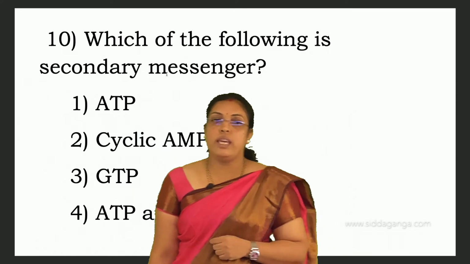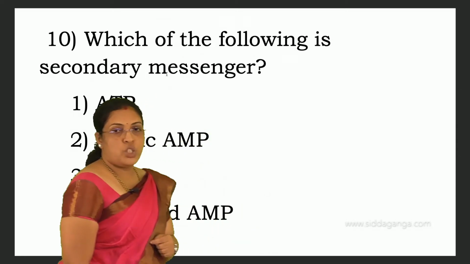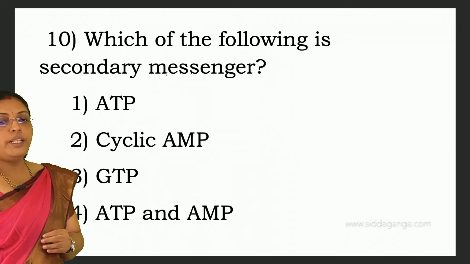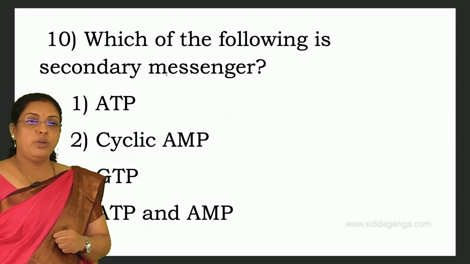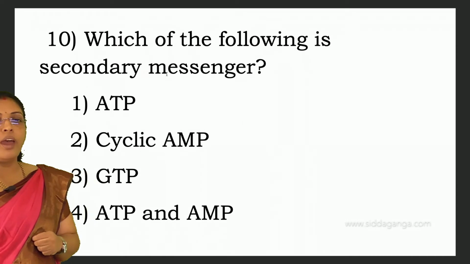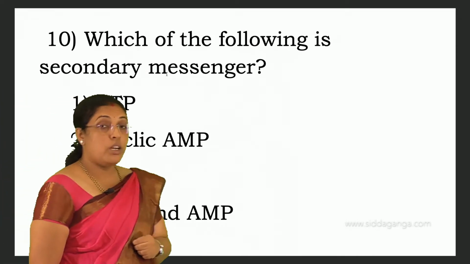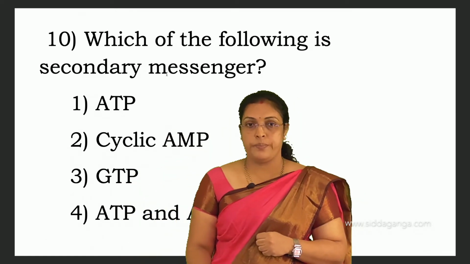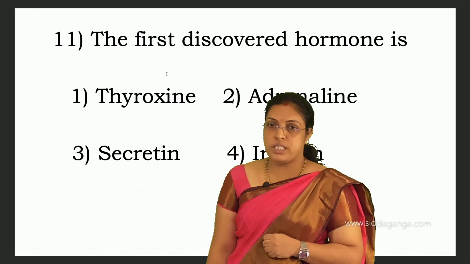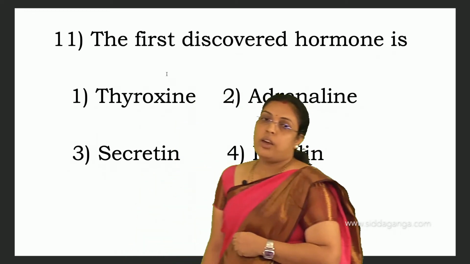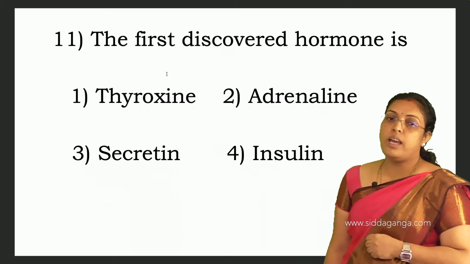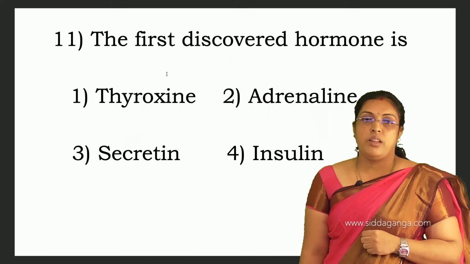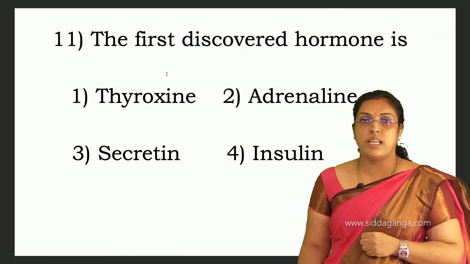Which of the following is a secondary messenger? ATP, cyclic AMP, GDP, ATP and AMP are given. We know that cyclic AMP acts as a secondary messenger for hormones with membrane bound receptors. The first discovered hormone: thyroxine, adrenaline, secretin, insulin are given. It is secretin. The first discovered hormone is secretin.